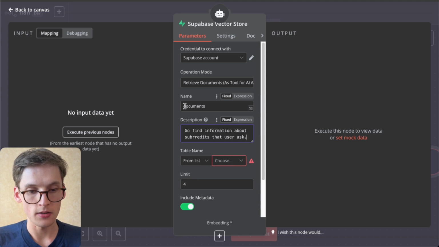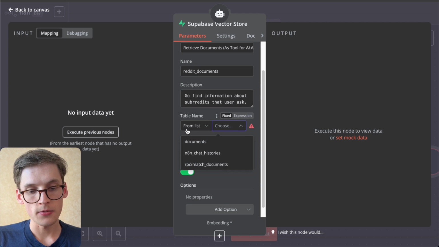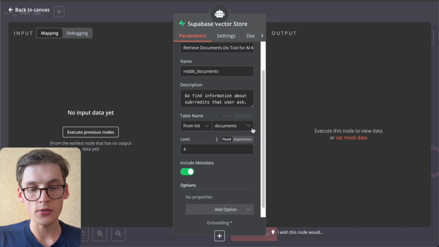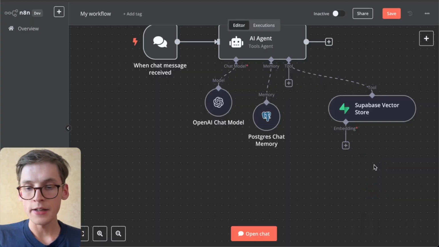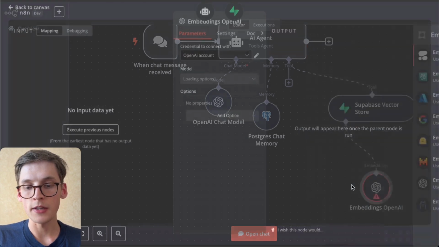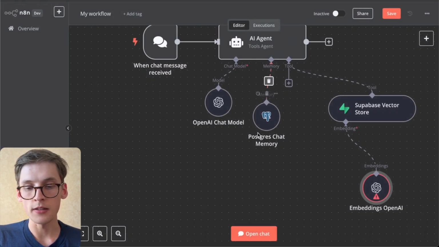So we could say Reddit documents. We'll find this documents table from the Supabase, so you just need to reference it and select include metadata if it's not done automatically for you. And the last part will be to select the embedding for the Supabase vector store. So we'll be selecting the embedding from OpenAI, and text-embedding-3-small will be the case.